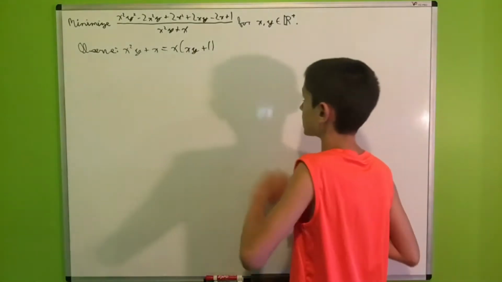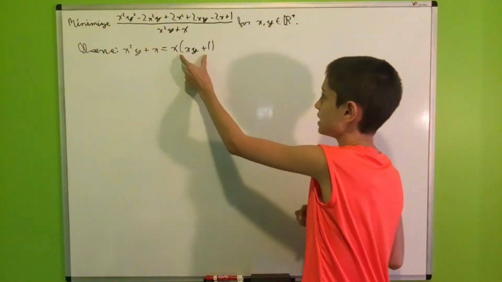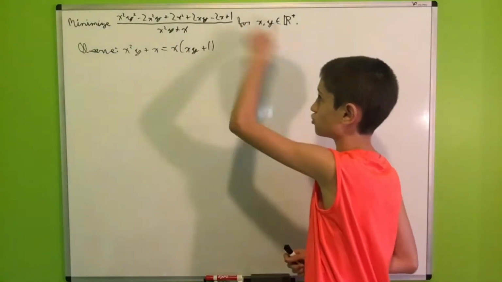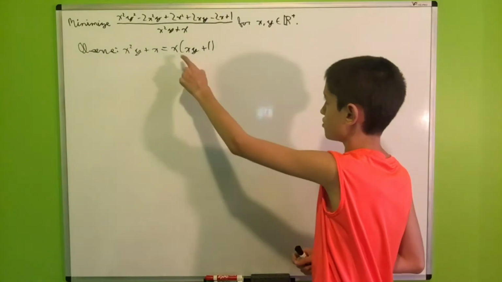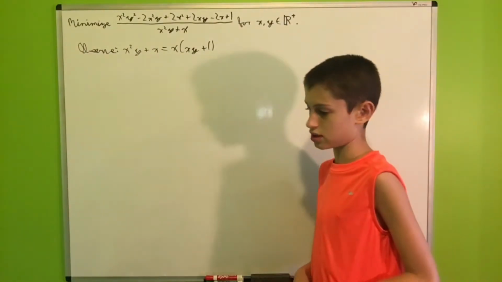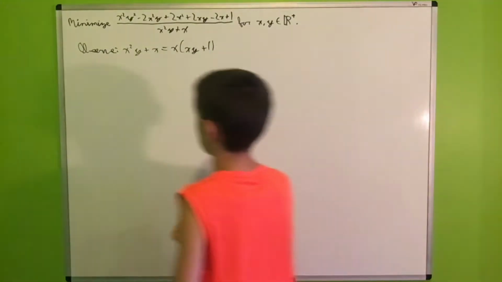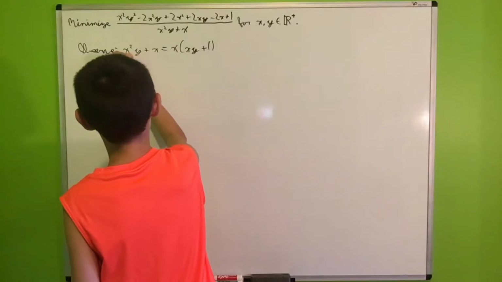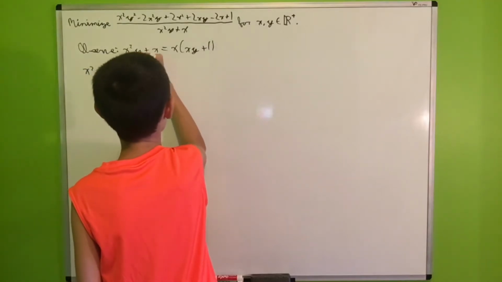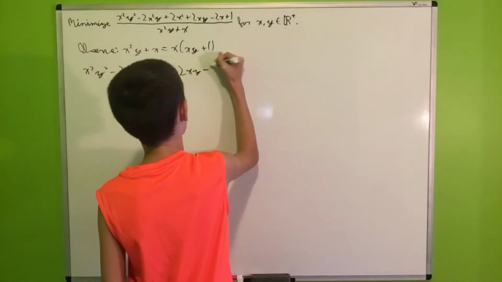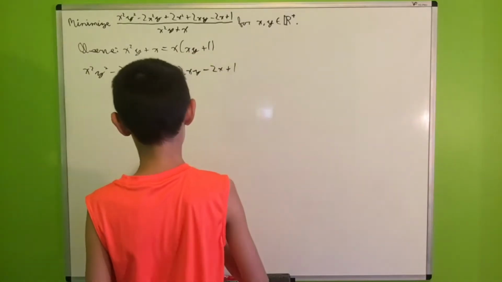So it might be a good idea to find as many factors of xy plus 1 as possible in the numerator to then cancel them out down there in the denominator. So let's take a look at our numerator: x squared y squared minus 2x squared y plus 2x squared plus 2xy minus 2x plus 1.